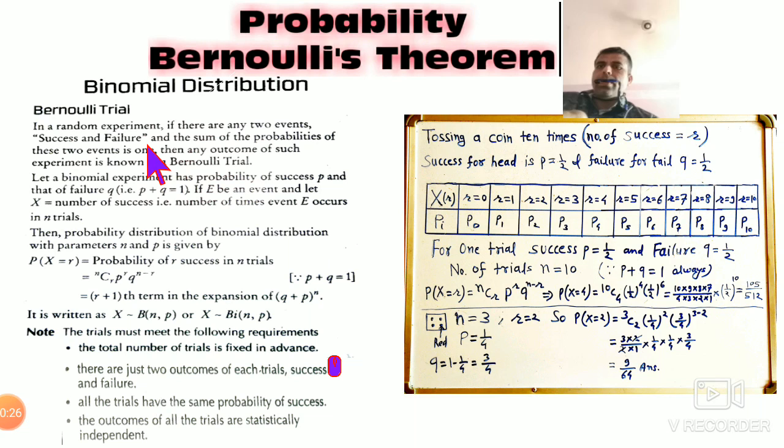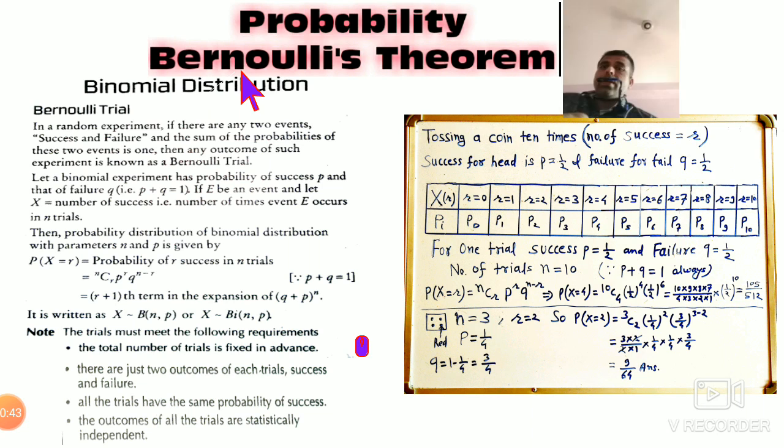Before understanding this Bernoulli theorem, you have to understand what is the binomial distribution. Binomial distribution means two terms, distribution of two terms. That is called binomial distribution.